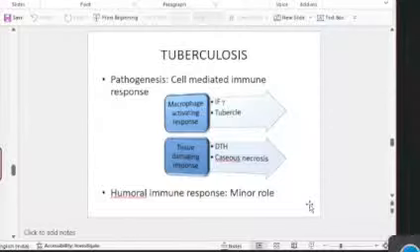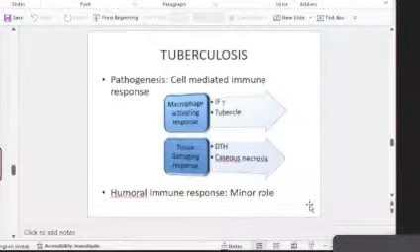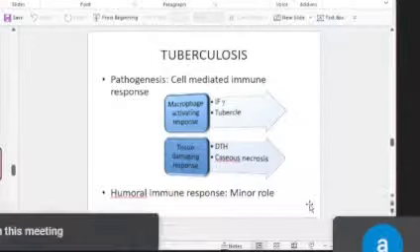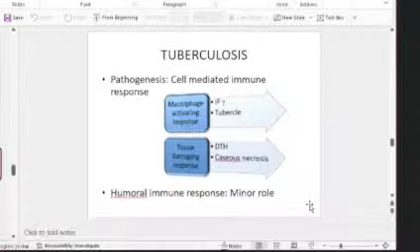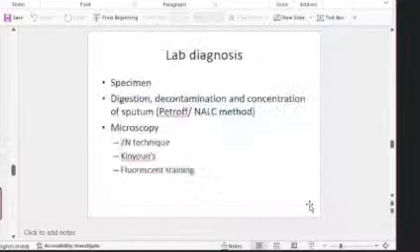And there also can be a tissue damaging response due to a cell-mediated immune response. If it is progressing like that, then caseous necrosis develops and the patient actually develops the whole disease. That disease spectrum will manifest in that person. So both are due to the cell-mediated immune response. Either it could be a macrophage activating response, which is good for you, or it could be a tissue damaging response, which leads to caseous necrosis, and that is the infection, tuberculosis. Then humoral immune response does not have much role in immunity in tuberculosis.